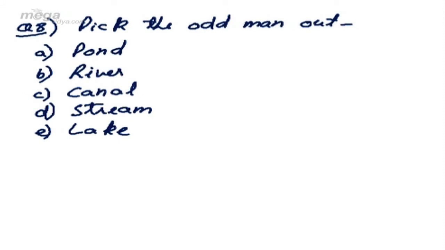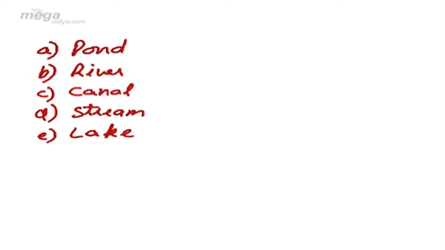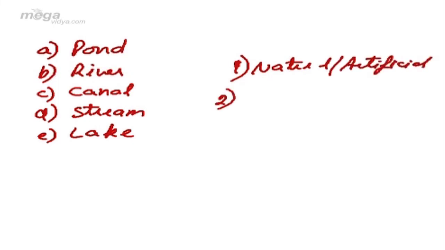Next question is pick the odd man out, and this time it is on water bodies: pond, river, canal, stream and lake. Whenever a question of odd man out is given to us on water bodies, there can be only two criteria by which we should answer. Never have an option of whether it's a small water body or a big water body or a huge water body, or whether the water's taste is sour or salty or sweet. Nothing of the sort. There can be only two criteria. The first is natural and artificial water bodies, and the second is stagnant and flowing water bodies.